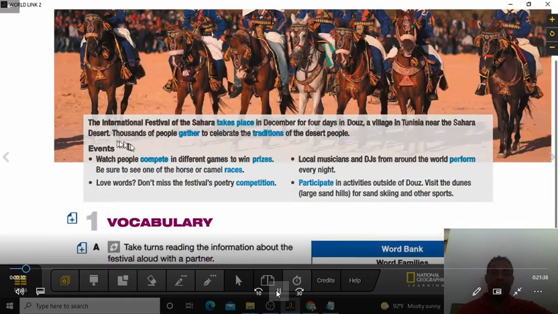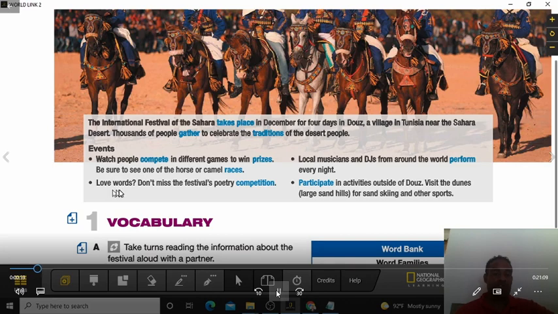It says here, the International Festival of the Sahara takes place in December for 4 days in Douz, a village in Tunisia near the Sahara Desert. Thousands of people gather to celebrate the traditions of the desert people. Events that they do here, they watch people compete in different games to win prizes. Be sure to see one of the horse or camel races. So they have horse and camel races.